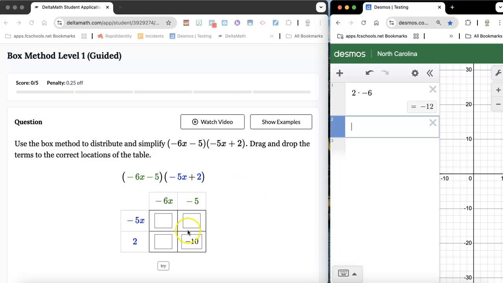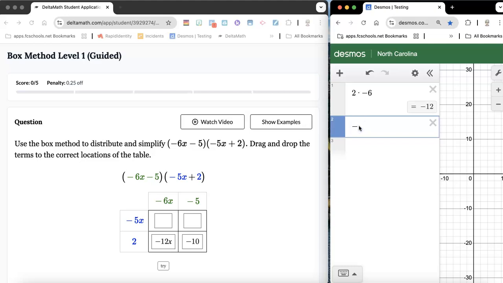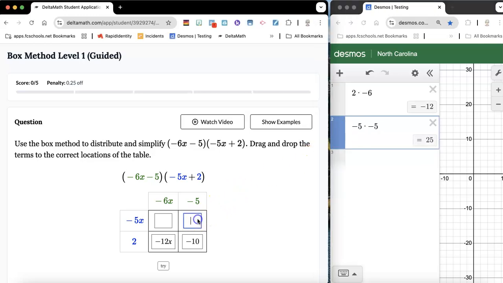And I get negative 12, so I'm going to put negative 12, but I got to have that x from right here with it. I cannot throw those x's. You should end up with x's on the diagonals right here. All right, now I'm going to do negative 5 times negative 5x. So negative 5 times negative 5 is positive 25. So that's going to be a 25 with the x behind it because of that x on the outside.